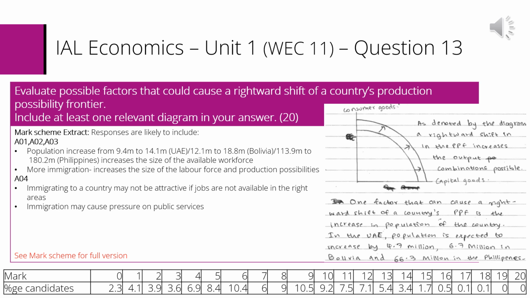In order to get better students' responses, firstly, students should identify the key areas of the question which is being asked for. Particularly with the question, in this case, a detailed diagram that is clear, accurate, and appropriately labelled needs to be included, or else marks are likely to be on the lower side. Students need to discuss each factor chosen in turn to provide a logical structure to their answer. Again, quality is more important than quantity, so it's best to focus on 2 well-developed chains of reasoning rather than a scattergun approach.